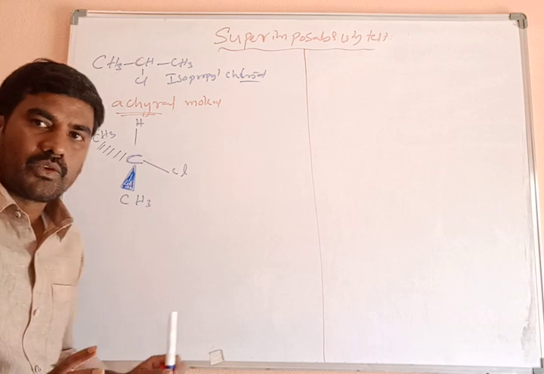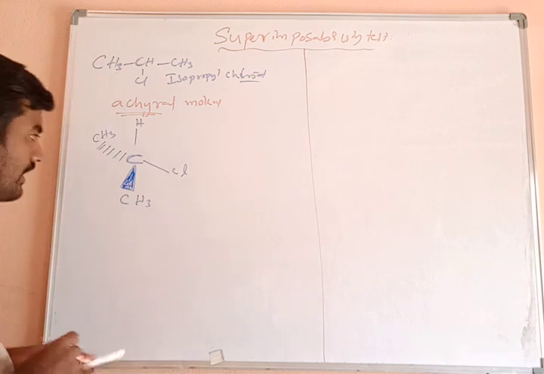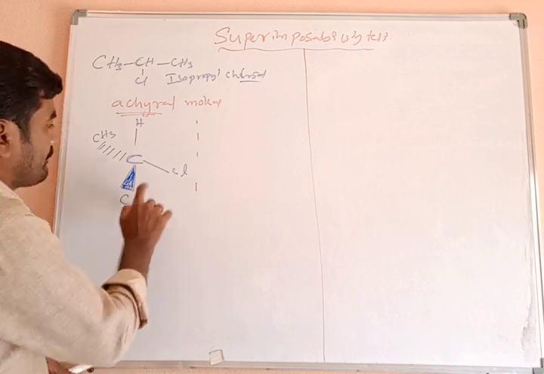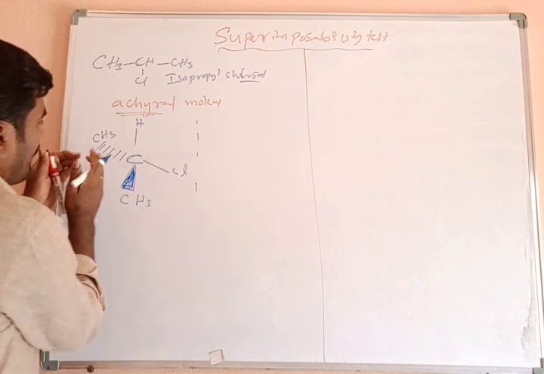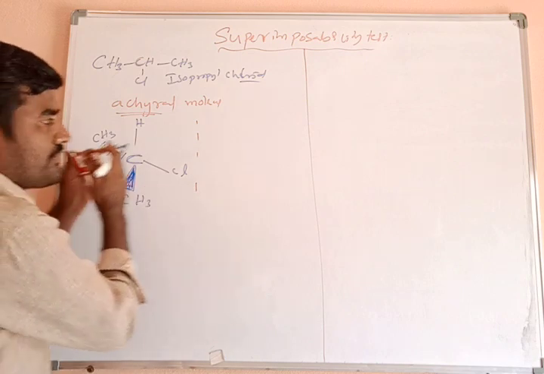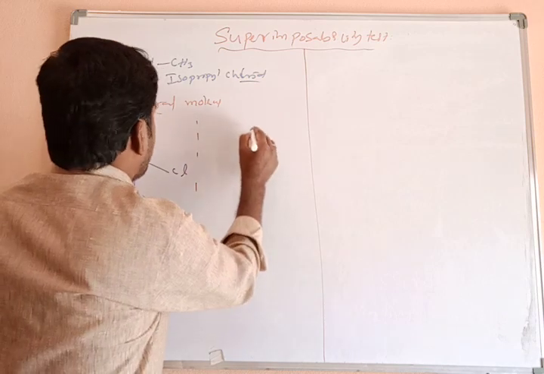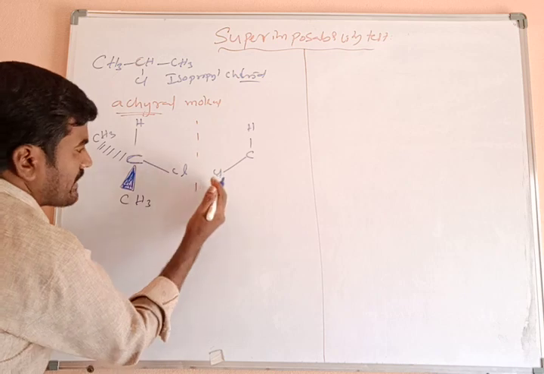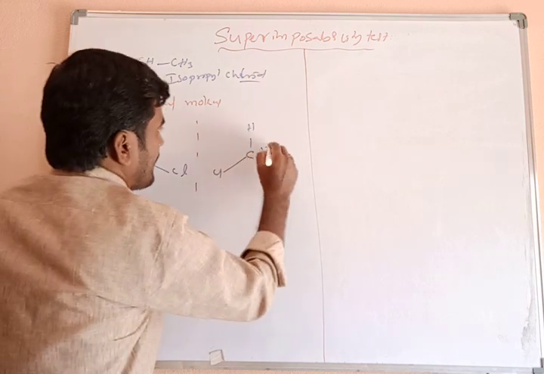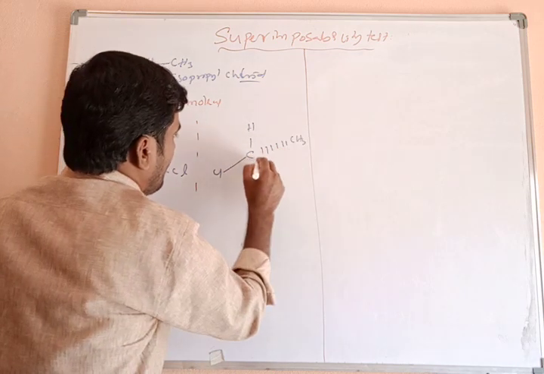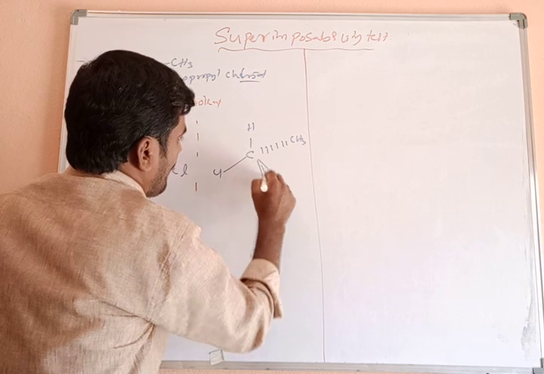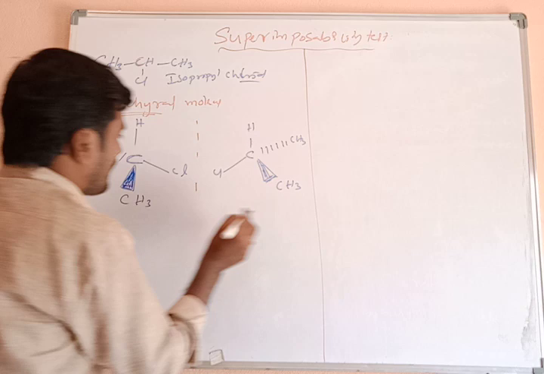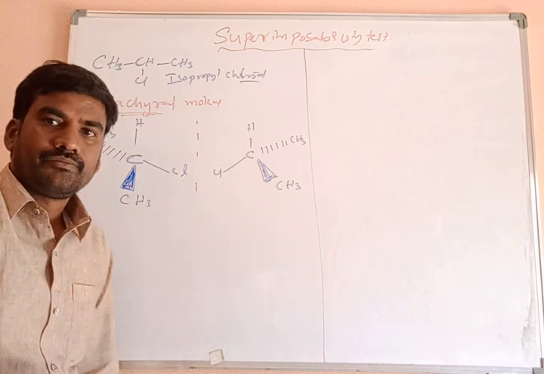Okay. Now I will put a mirror here. The image of this molecule: the groups which are on the left side come to the right side. So the chlorine is coming to the left side because it is on the right side here. Now this CH3 is coming here and the wedge bond is coming over here. Okay, both are mirror images of each other.